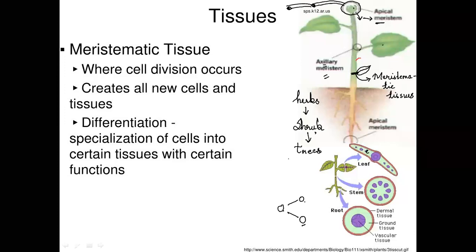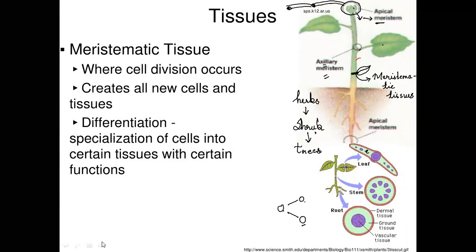Now again listen to me carefully. What happens here is in the meristematic tissue region, the cell division takes place, and what happens later? As the cell division takes place, it helps in the growth. New cells come up, and because of which it helps in the growth. As the new cells come and it grows, from herbs it becomes shrub, and from shrub it becomes tree. This is how the growth takes place.